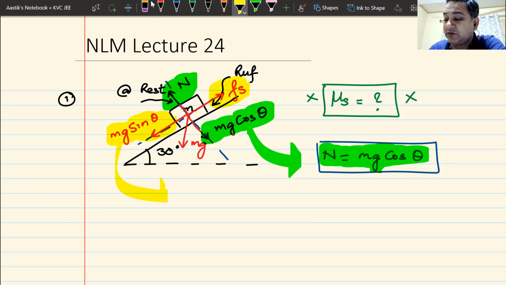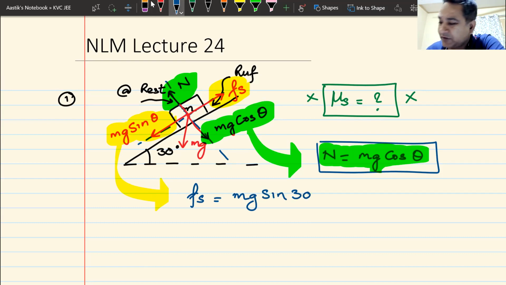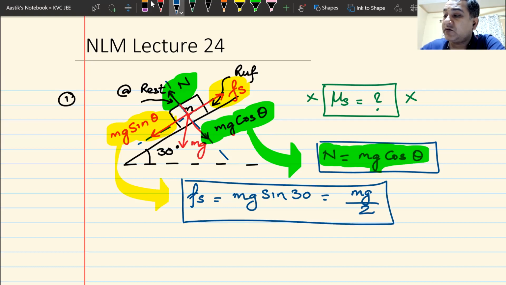Everyone understands it. So the value of Fs in this case is mg sine of 30. Sine of 30 is half, so mg by 2. That is the value of static friction.